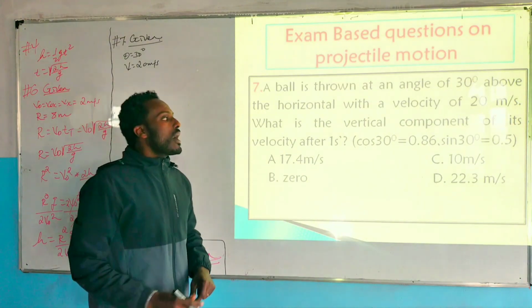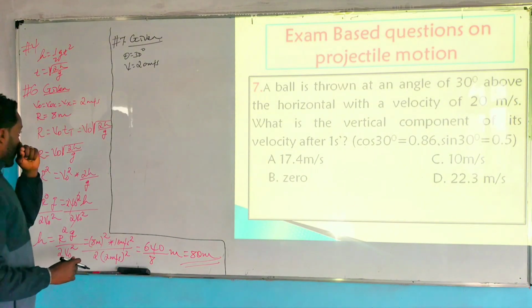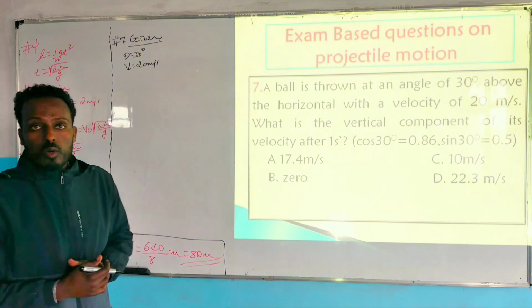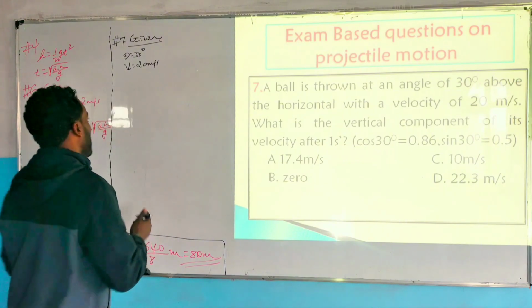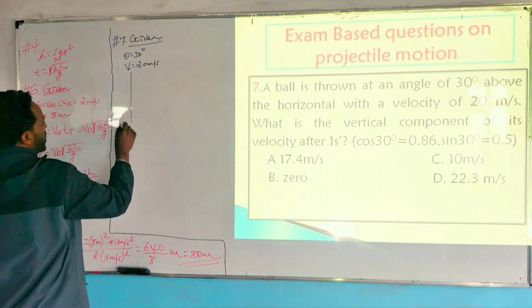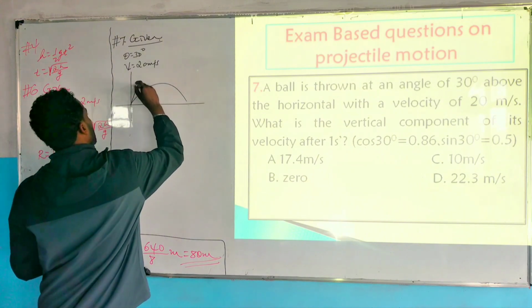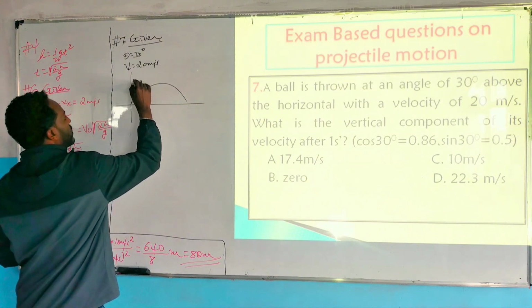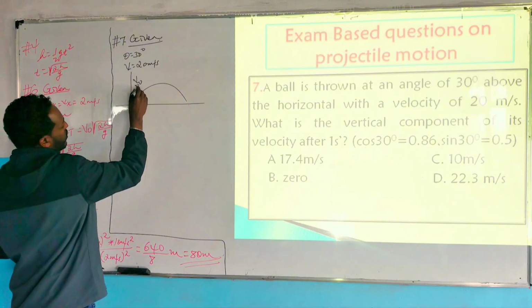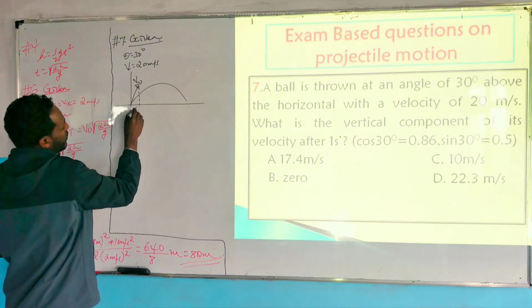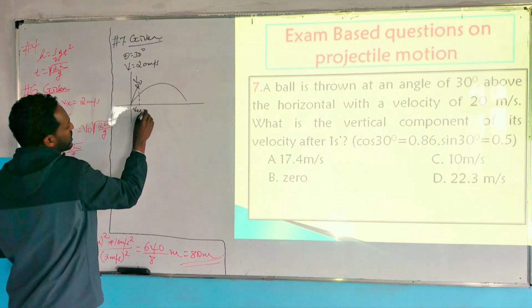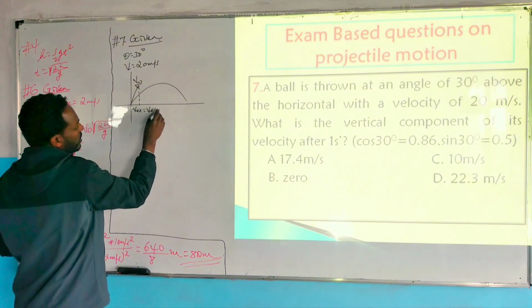after 1 second? What did we say last time when an object is projected at an angle with an initial velocity v naught? The initial horizontal velocity, v naught x, is the same as v naught cos theta.